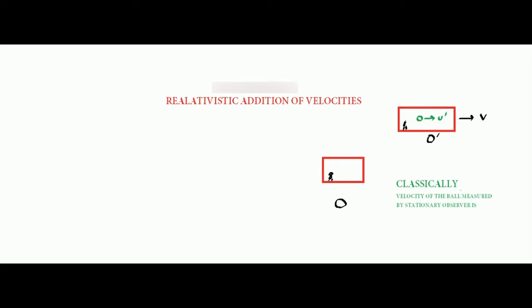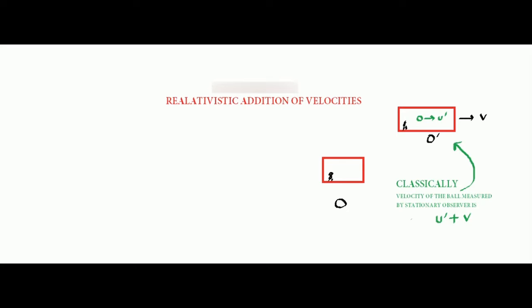So where is the ball? You see, the ball is inside the moving frame. So how will he measure? Of course the measurement is u dash, that is the velocity of the ball, plus, since the ball is inside the spaceship, it already has the velocity of the spaceship, that is v.